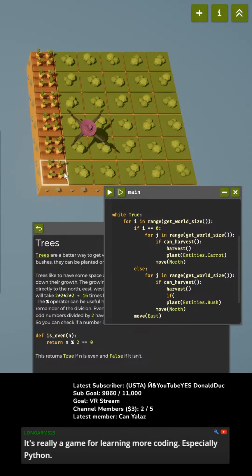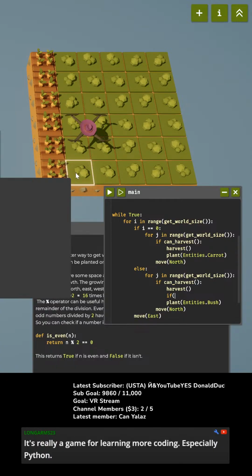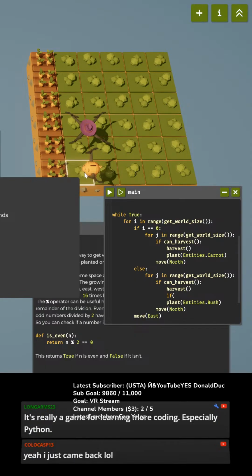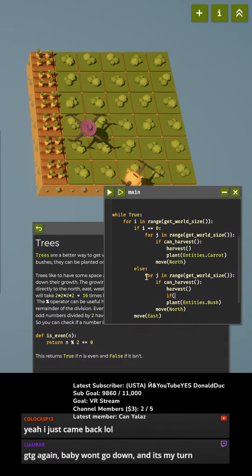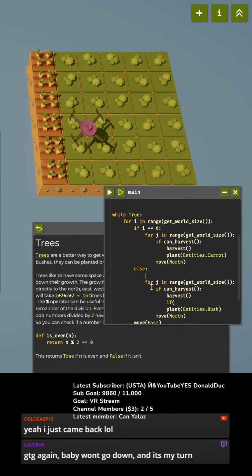Okay, so if my inner loop is going to be, okay, so if J, oh, I want it to switch depending on whether or not I is even or J is even. Okay, so we're gonna start out else if, what did we define our thing? Is even. So if is even,